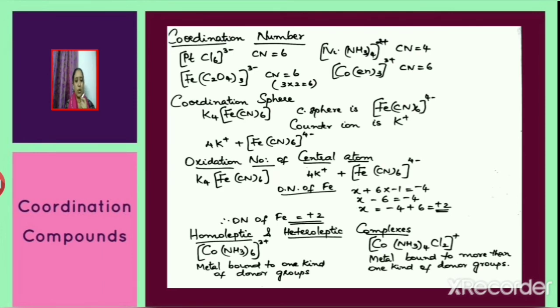Next, we shall see what are homoleptic and heteroleptic complexes. For example, consider the complex ion [Co(NH3)6] 3 plus. Here, the metal is bound to one kind of donor group. So, it is a homoleptic complex. Consider [Co(NH3)4Cl2] plus. Here, the metal is bound to more than one kind of donor group. So, it is a heteroleptic complex.